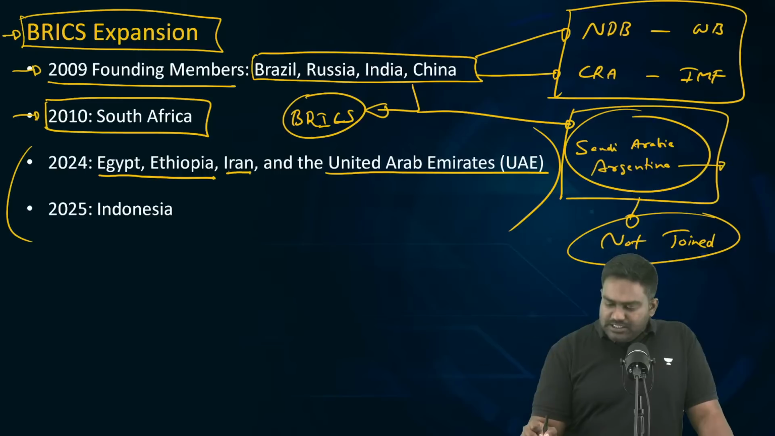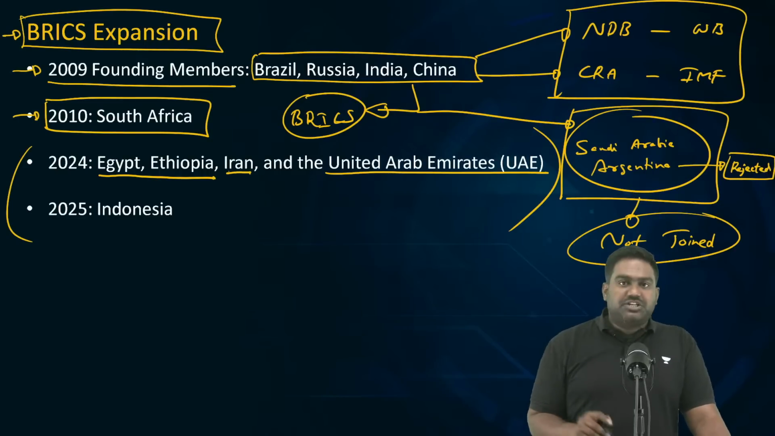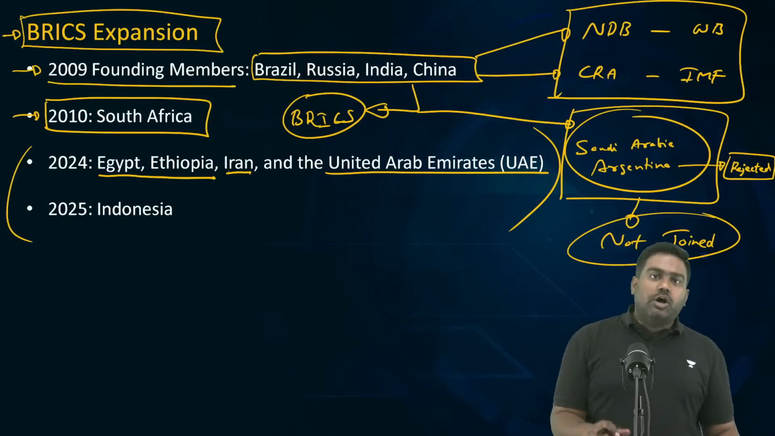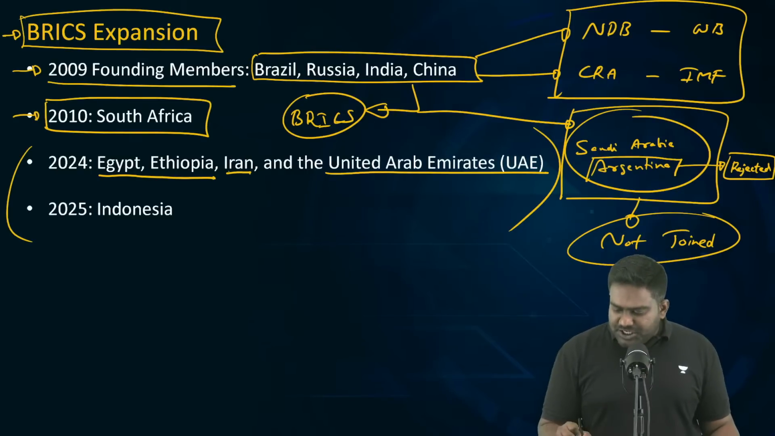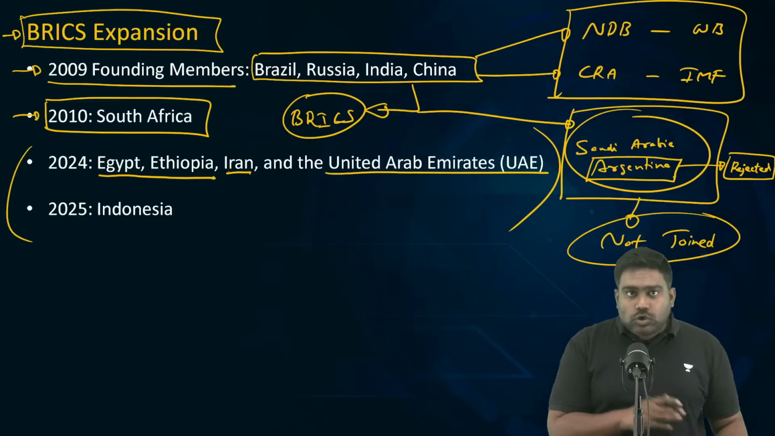Argentina has rejected the membership because there was a change in government, a change in leadership, a change in ideology of the Argentinian government under the new president, Javier Milei. He has rejected BRICS membership because the new government in Argentina is closer to the West, closer to the US.